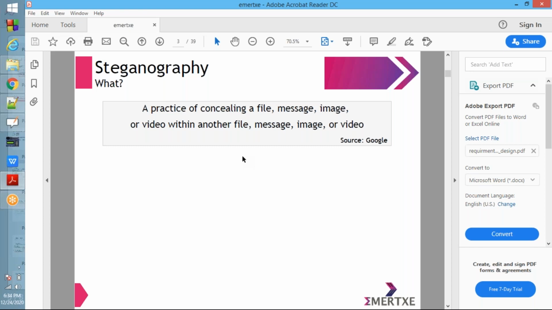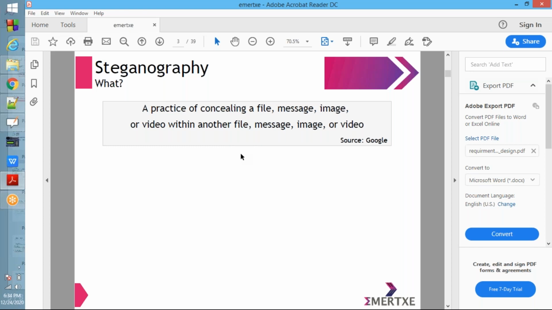The standard definition: a practice of concealing a file, message, image, or video within another file, message, image, or video file. That is what steganography: hiding the information. They are hiding the content of one file in another file.